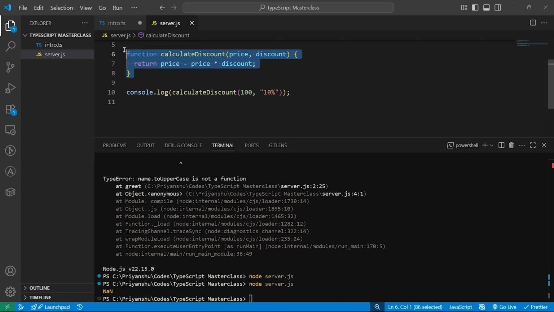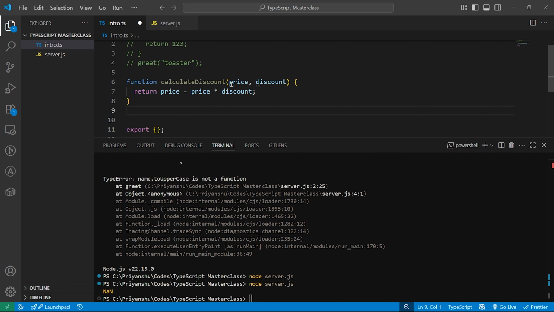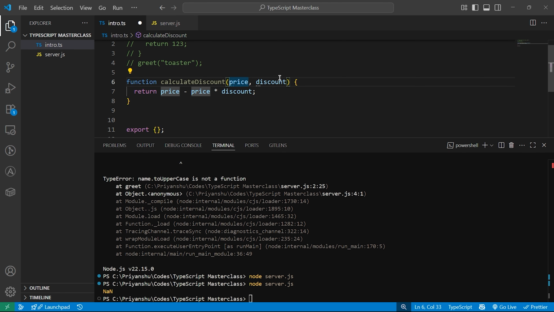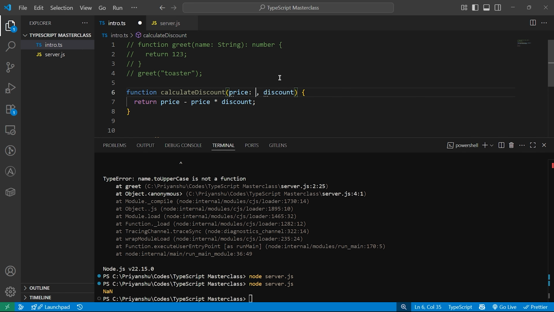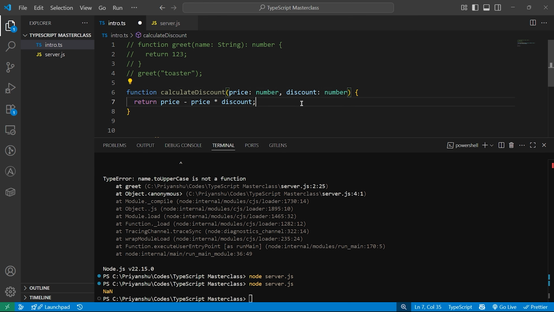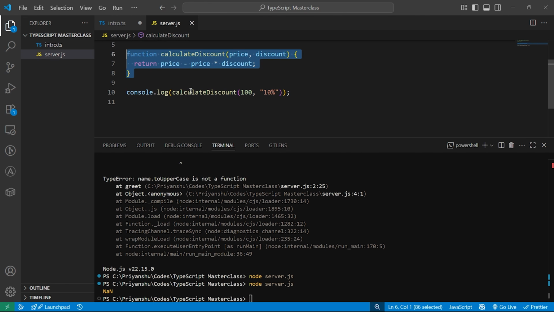And let's write the same function here in TypeScript. If I do it over here, it converts it to type any. Okay, but let's not use any. Let's do over here number. Discount is also, let's give it number. Okay, and also I need this function to return me a number. Now let's copy the same console log from here.